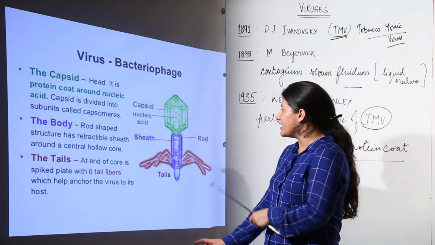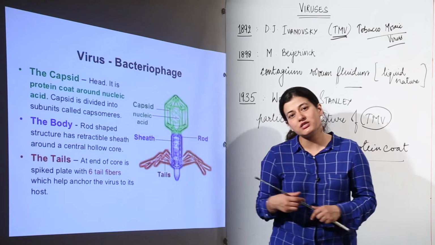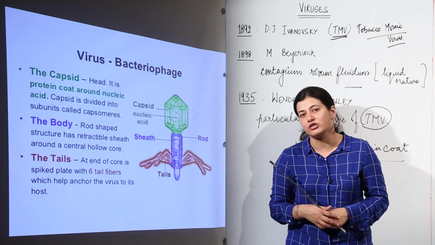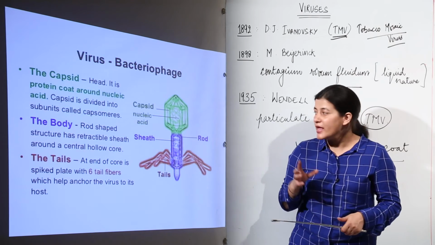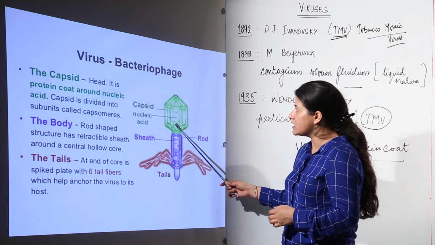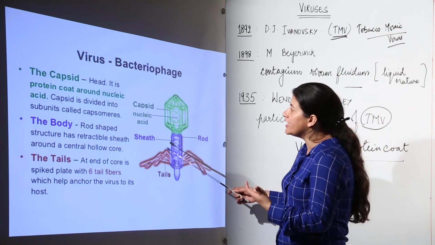Now what we have next is that we are going to study two types of viruses. First is the bacteriophage. We have to understand its structure, and we have to understand the structure of tobacco mosaic virus as well. Now as you can see, this bacteriophage belongs to the icosahedral shape, or we can say polyhedron.